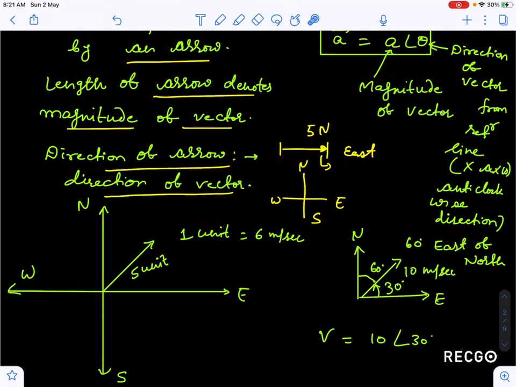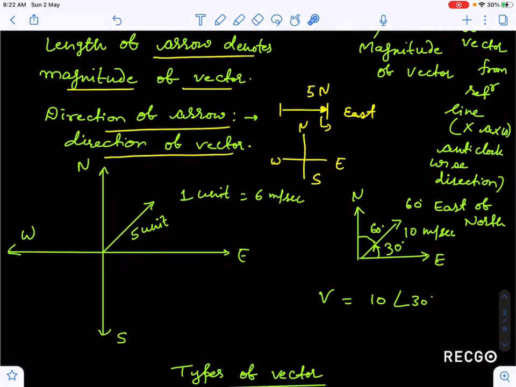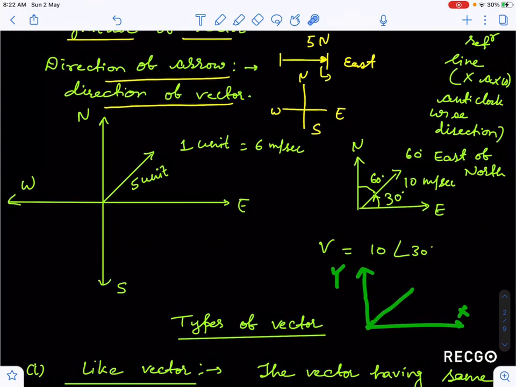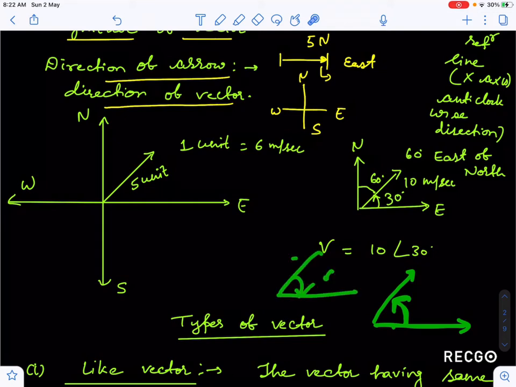Like I tell you, guys, suppose you want to represent a vector 10 at an angle 30 degrees. So what will you choose? You will choose the x-axis and y-axis, and you will represent a vector of magnitude 10 and angle 30 degrees. Keep in mind, guys, this angle is always taken from the reference x-axis and in the anti-clockwise direction. Don't confuse the direction. Some students take the direction clockwise. This is wrong, guys. This is not the way to represent a vector. So always represent a vector with respect to the x-axis, and the angle is taken in anti-clockwise order.